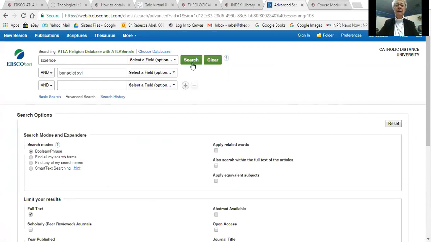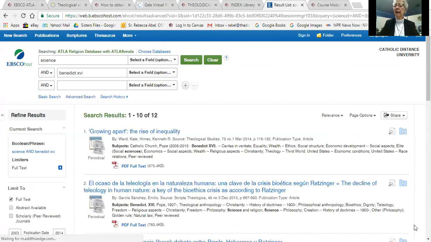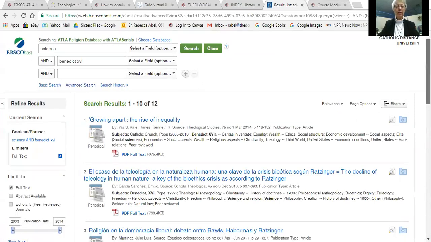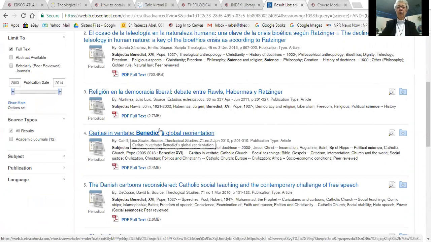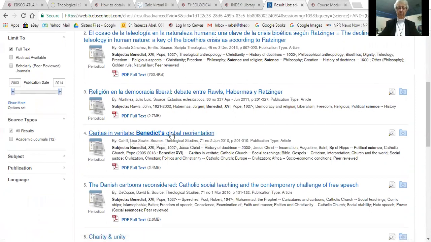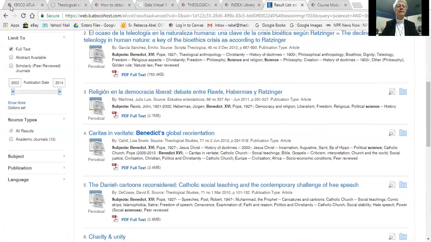Okay, let's click search with Benedict and science, and we have 12 different sources here. Here's the first one, Caritas in Veritate. It's one of the works of Pope Benedict, and you may want to look at this for your source on the church's stand. You may also put in John Paul and Francis and Catholic Church as other places that would give you